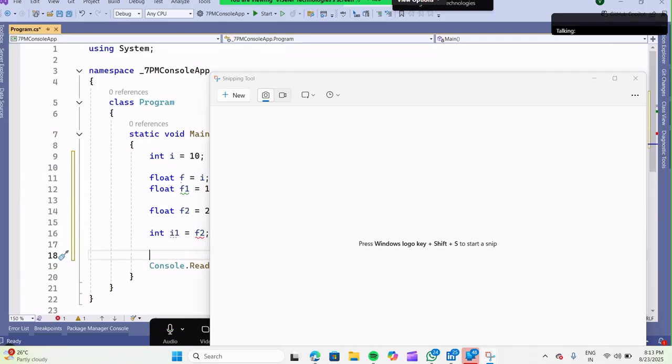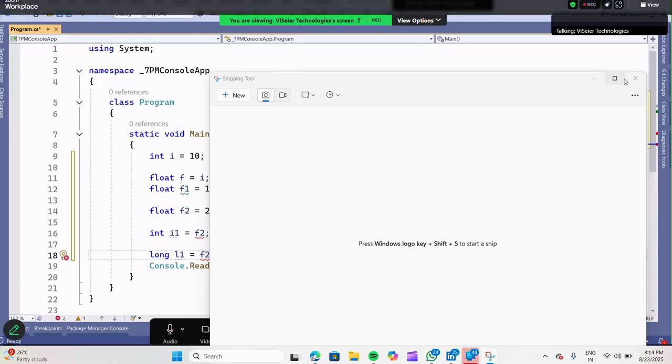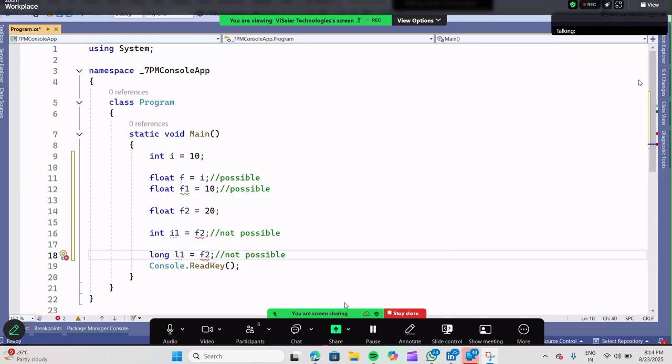This is not possible. Even long is accepted? Long is having heavy size. Maybe float has 4 bytes, right? I will declare long. If long is accepted, then f2... Anyway, any integer is not accepted. Simple concept: any integer is not accepted. Okay.